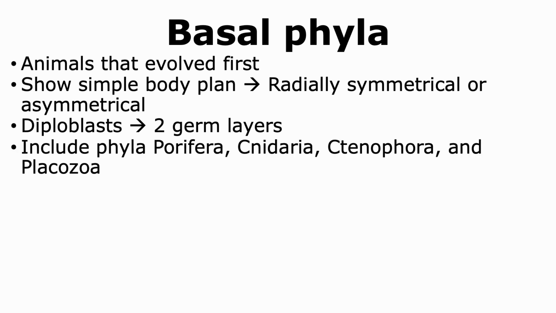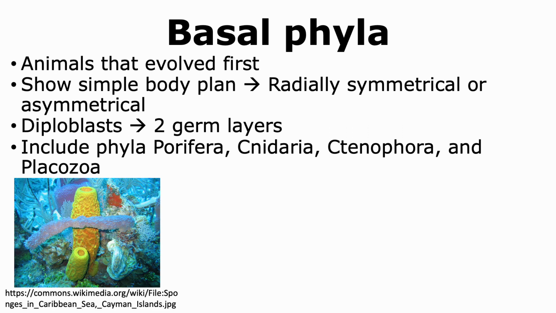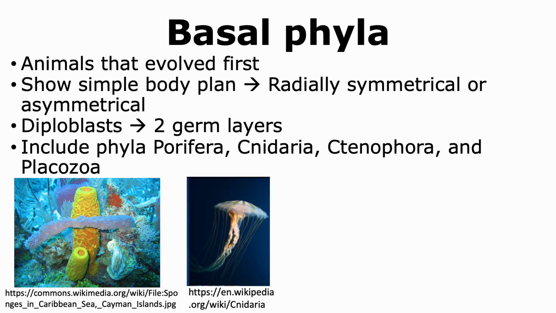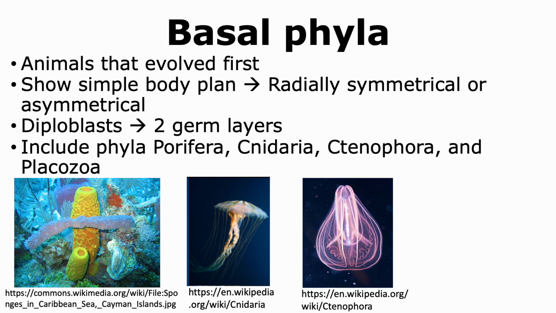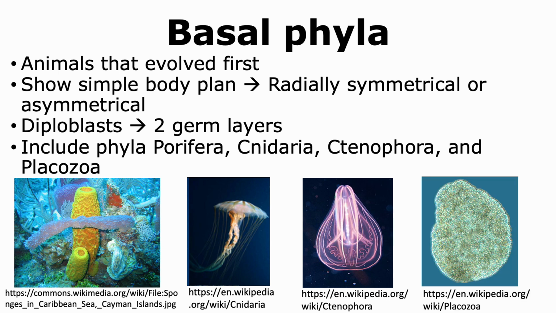The organisms that belong to the phylum Porifera, which includes sponges, the phylum Cnidaria, that includes jellyfish, the phylum Ctenophora, which includes comb jellies, and the invertebrates in the phylum Placozoa all belong to the basal phyla. Let us first look at Porifera.